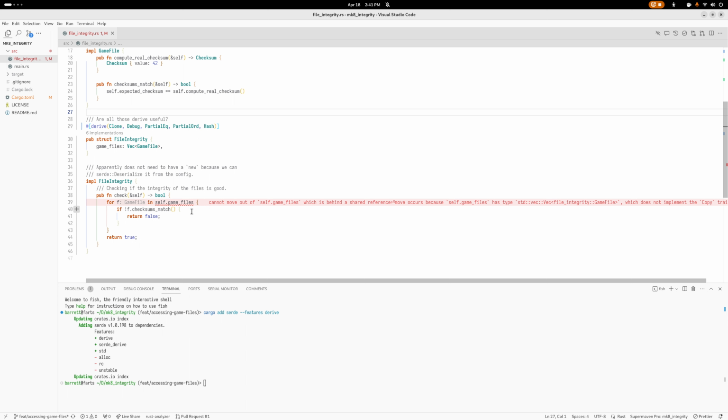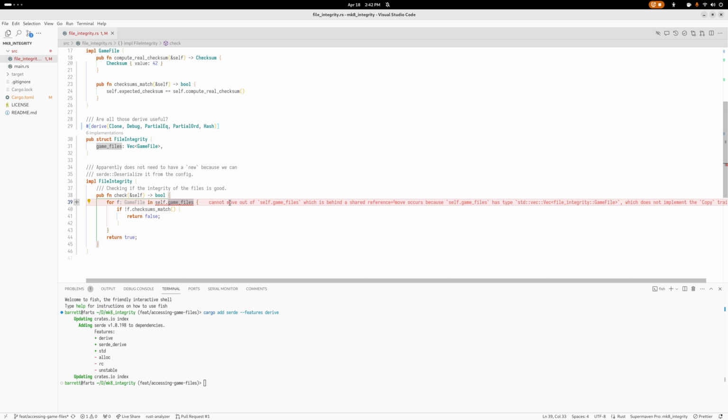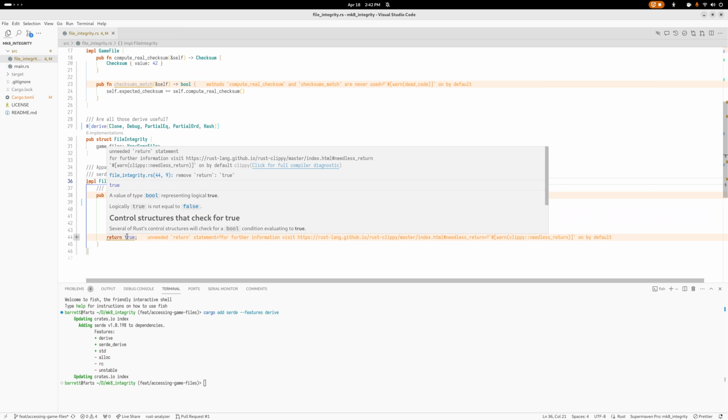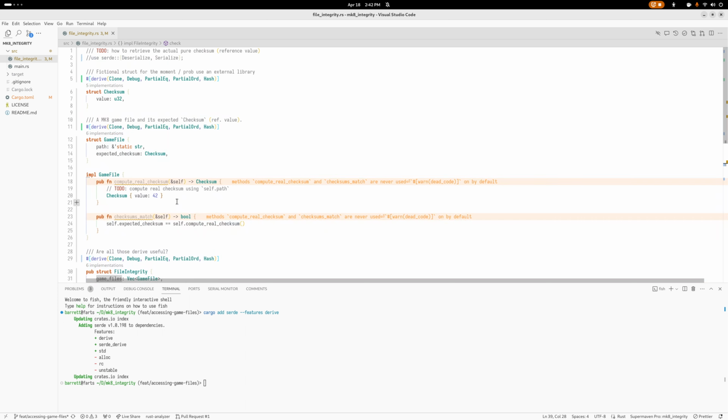We're down to the last one. For game file in self.game_files, cannot move out of self.game_files, which is behind a shared reference. So we add .iter(). I don't know why that works, but it does. You can also see here, unneeded return statement. That's because you don't need return whenever it's the last line. It's just true. We just get true. It's returned. So yeah, that's everything here.